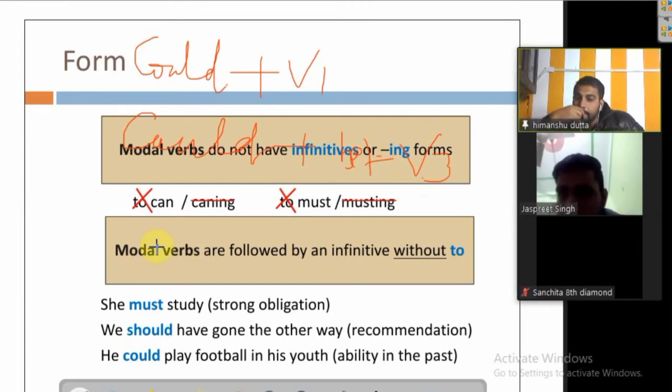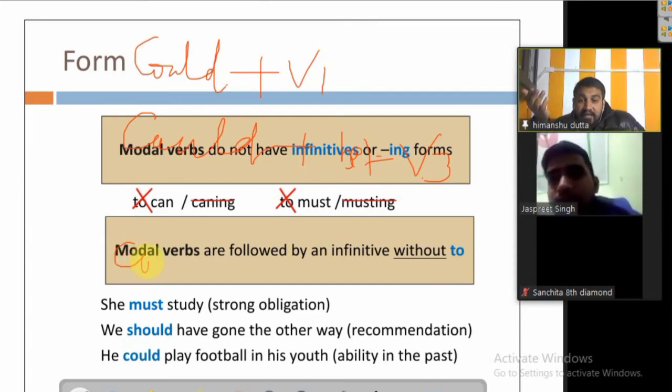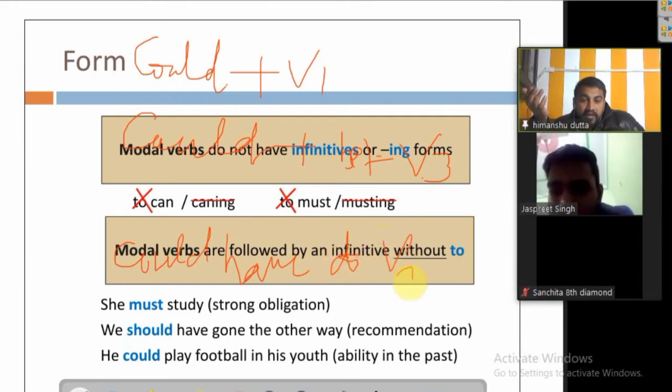And then you should know that accordingly the sense, their requirement, what they mean, we need to use them. The other possible combination with could is could have. He could have done that. Done means verb's third form, remember that.